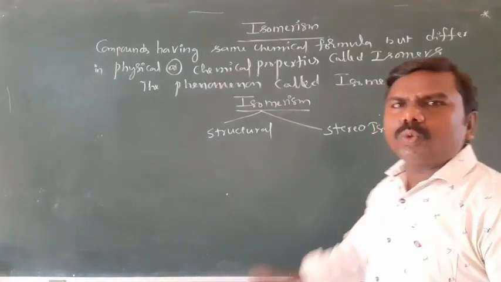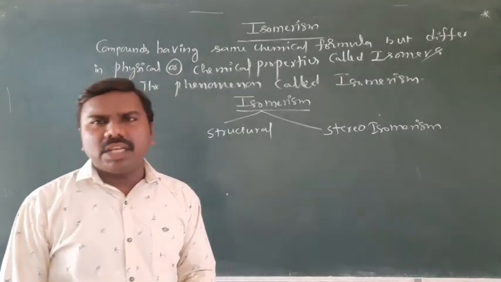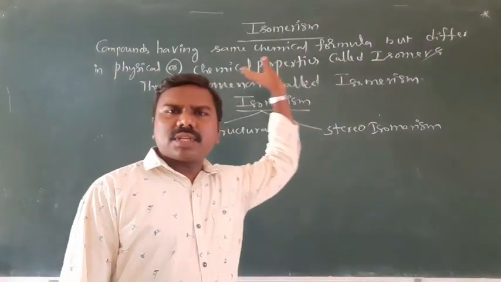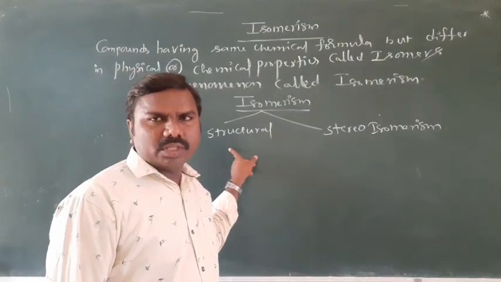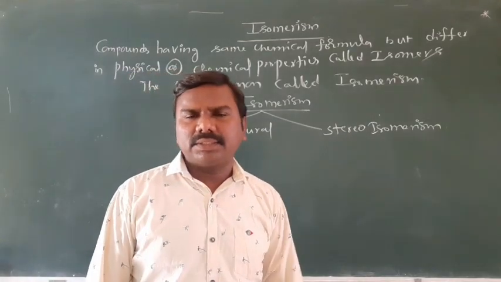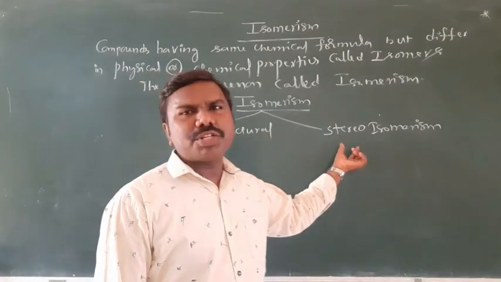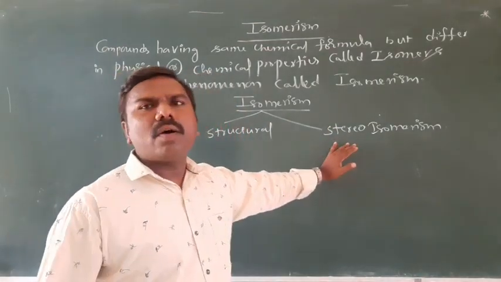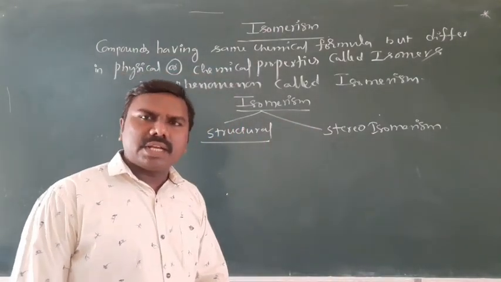Structural means compounds having the same chemical formula but different in structure. Stereo means space: compounds having the same molecular formula but differing in the spatial arrangement of ligands around the central metal atom are called stereoisomerism. Structural isomerism is classified into four types in the given syllabus.